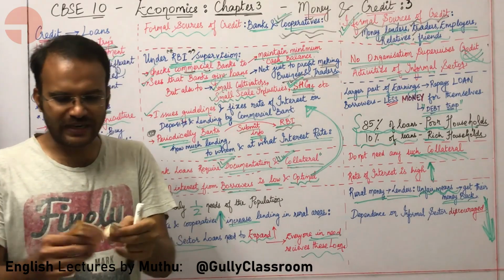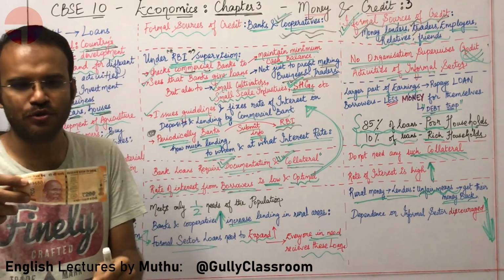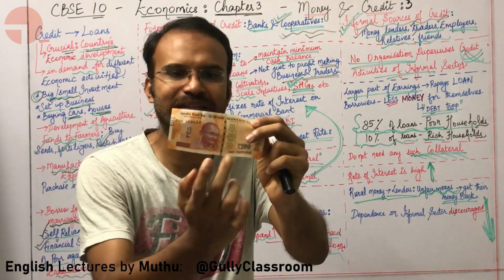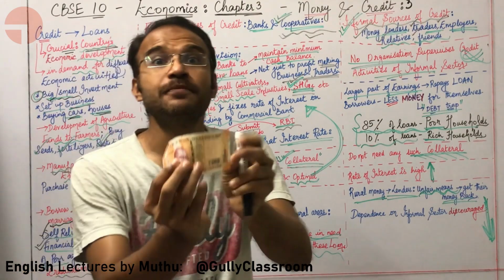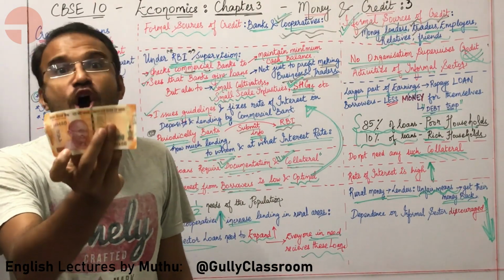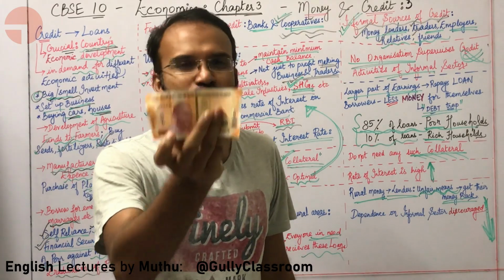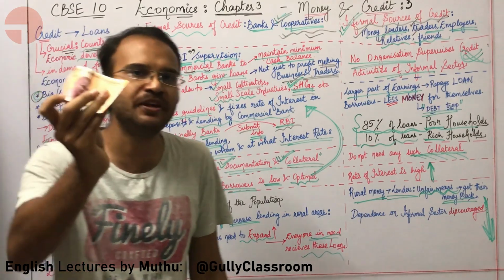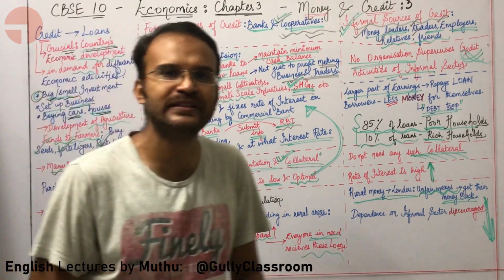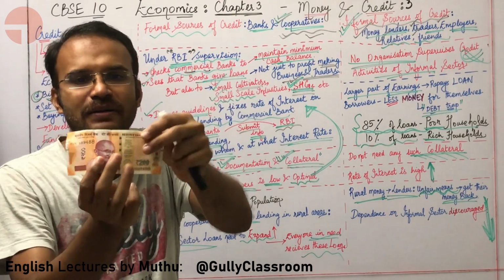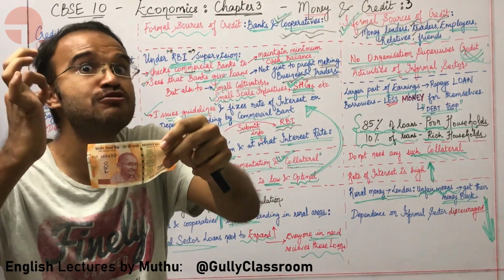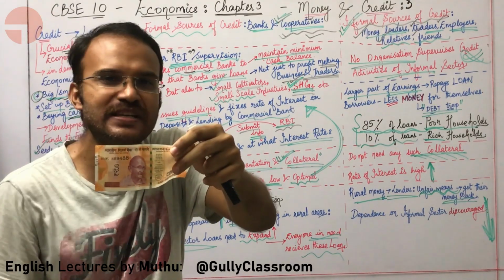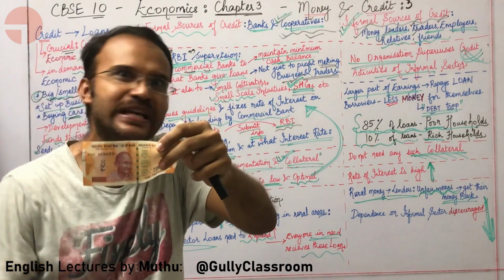For this, let me give you an example. If you take any currency note, there will be a statement written on it. What is written here? I promise to pay the bearer a sum of 200 rupees. What is the meaning of bearer? Bearer means someone who is holding the currency note. Under this statement, whose seal is given? The Reserve Bank of India seal is given.